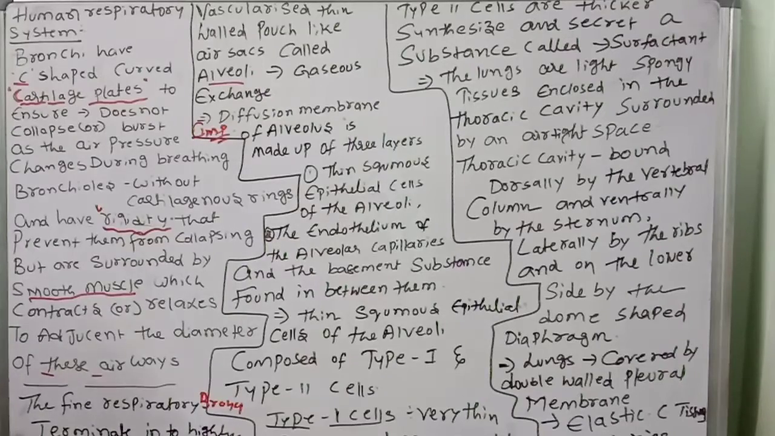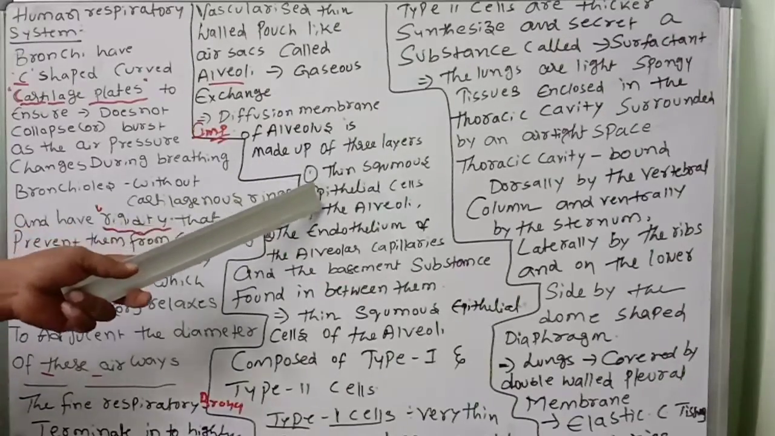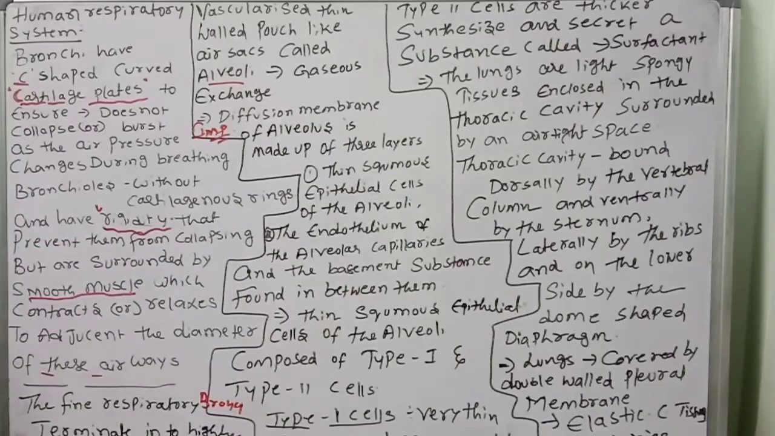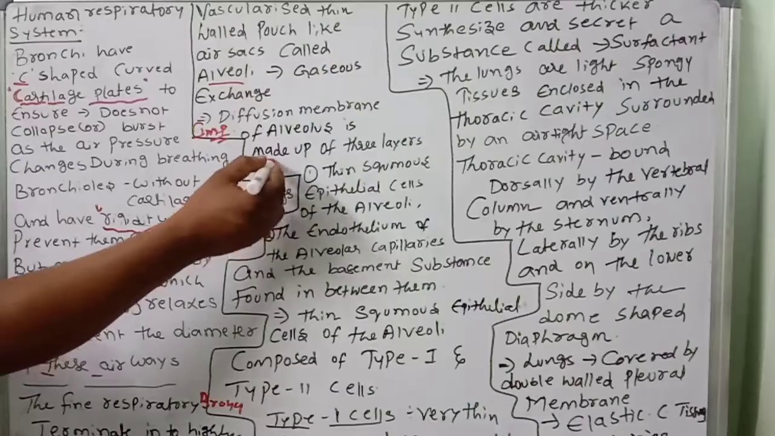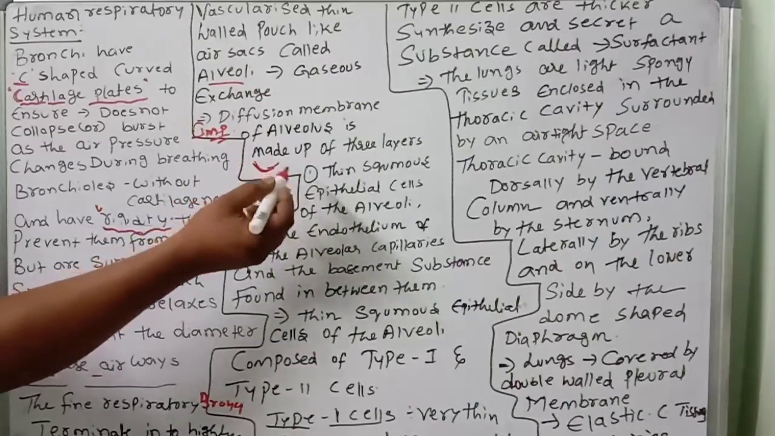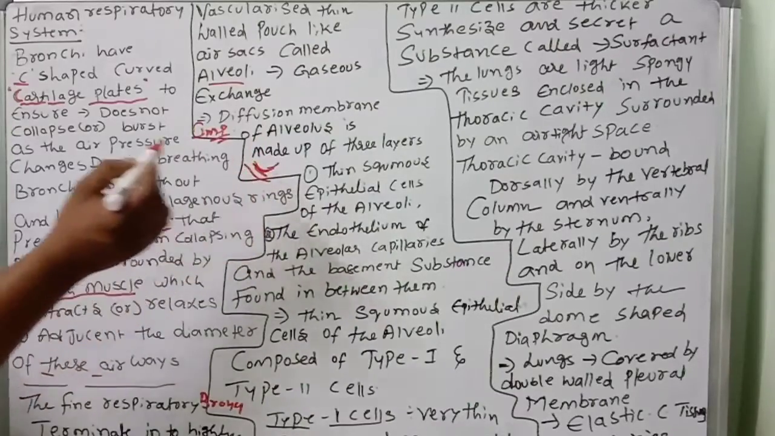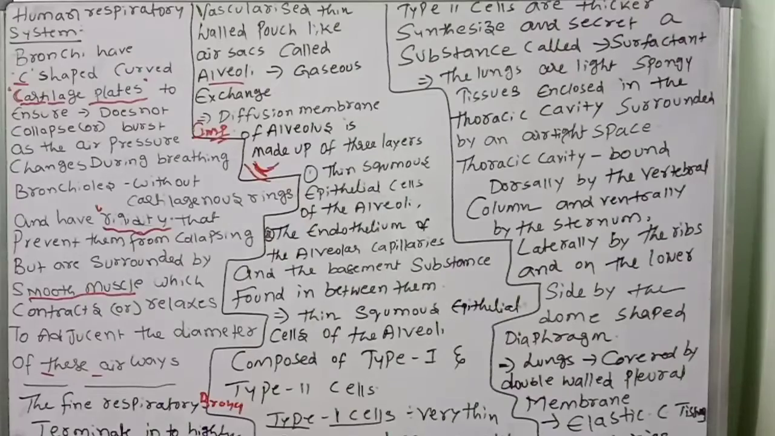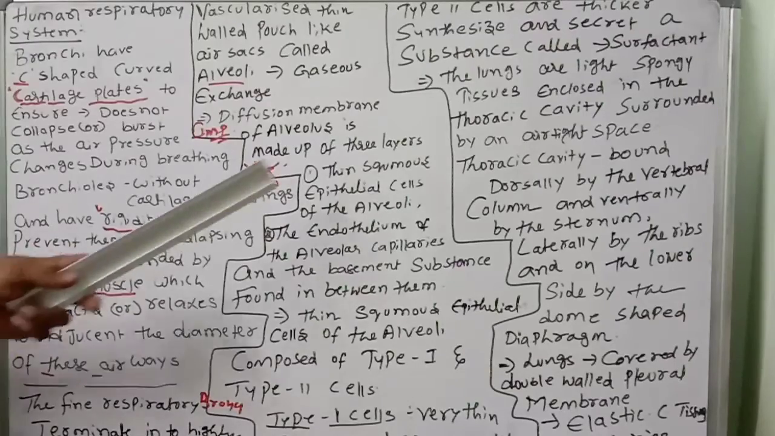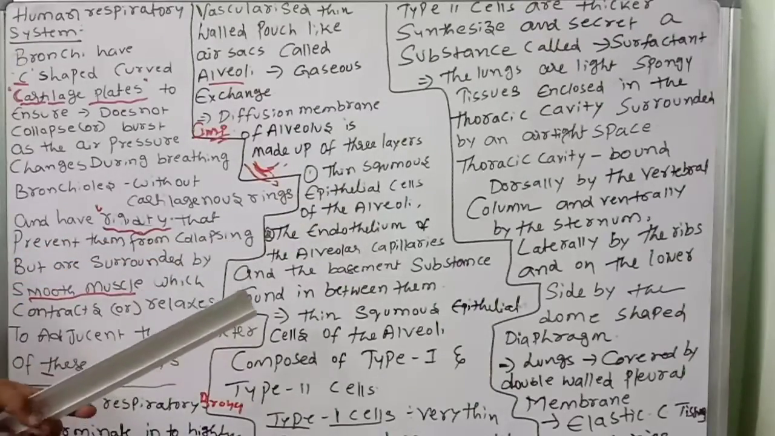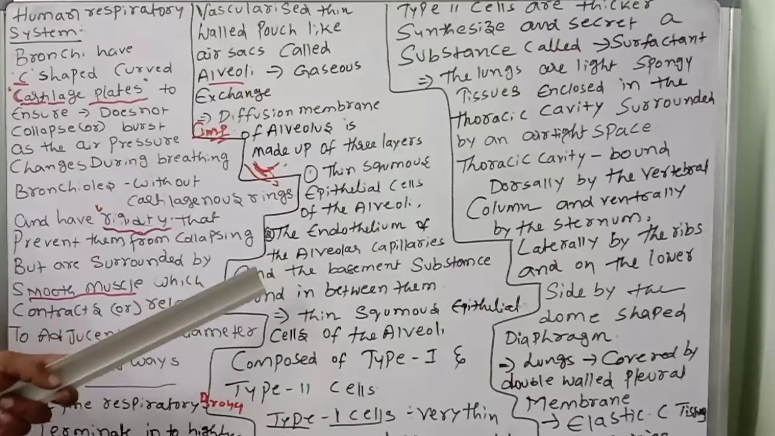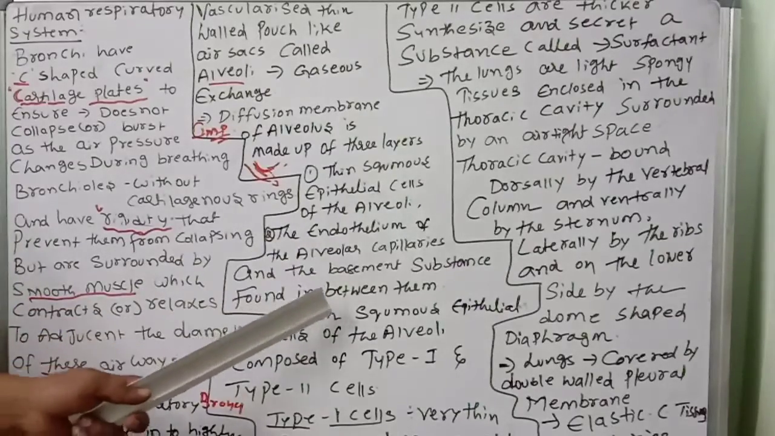What are the 3 layers? Number 1, the thin squamous epithelial cells of the alveoli. Next, the endothelium of the alveolar capillaries. And in between, the basement substance, the basement membrane. So it is made up of 3 layers: the thin squamous epithelium of the alveoli, the endothelium of the alveolar capillaries, and the basement substance found in between them.